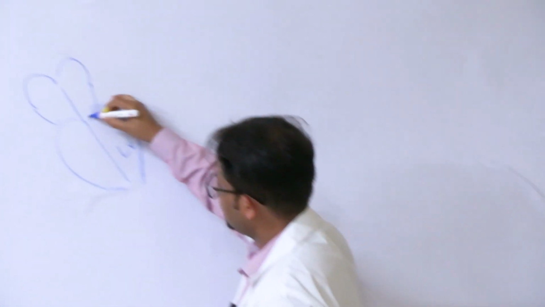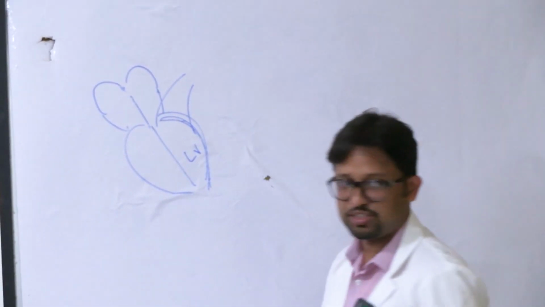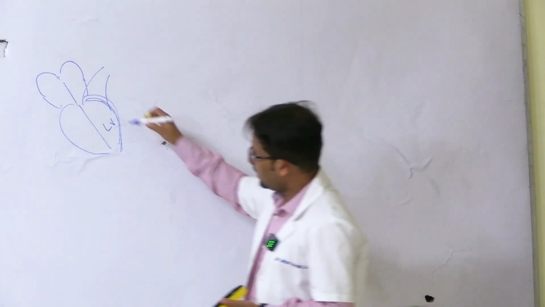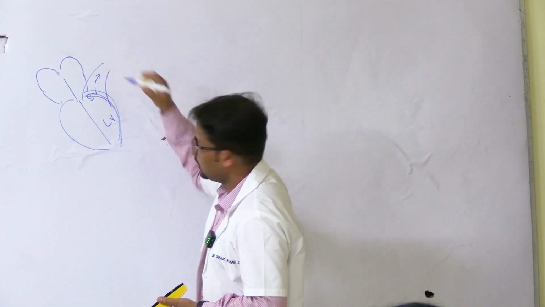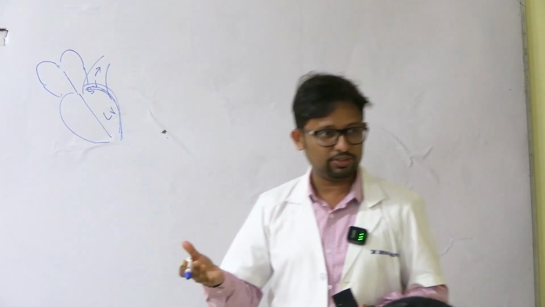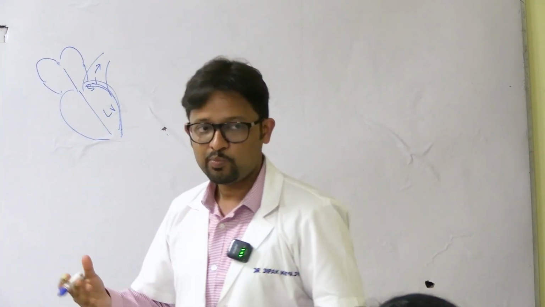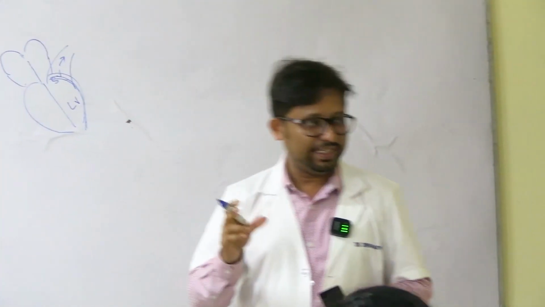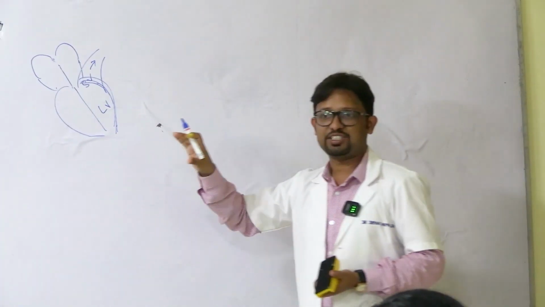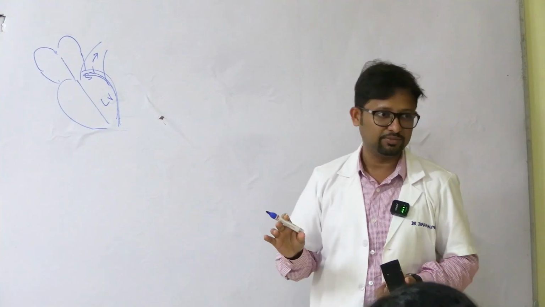Out of this, when the heart goes into systole, when the ventricle contracts, stroke volume is ejected into the aorta, right? You have read about the cardiac cycle. You have read about ejection of the blood in the cardiac cycle. So 70 to 80 ml is ejected during systole. If you express the same as percentage, you call this ejection fraction.